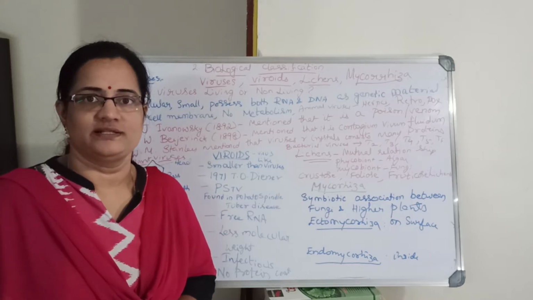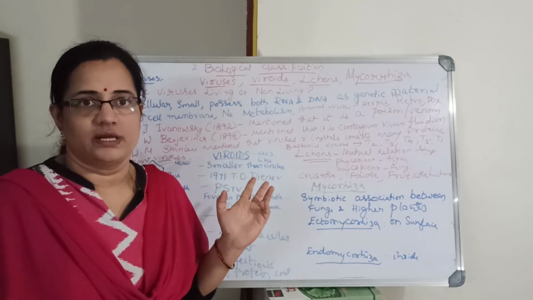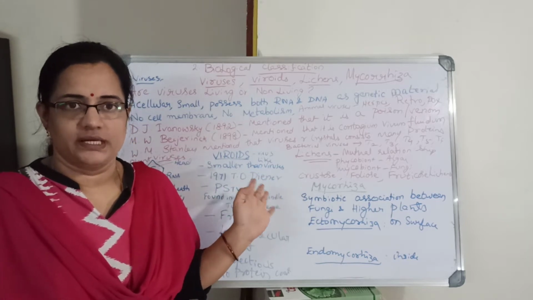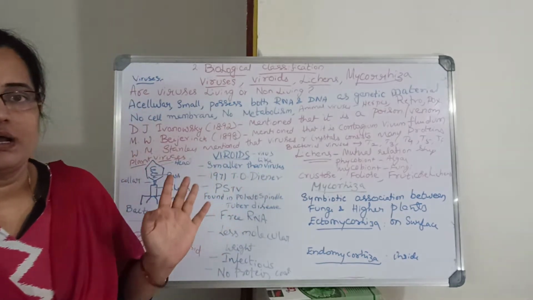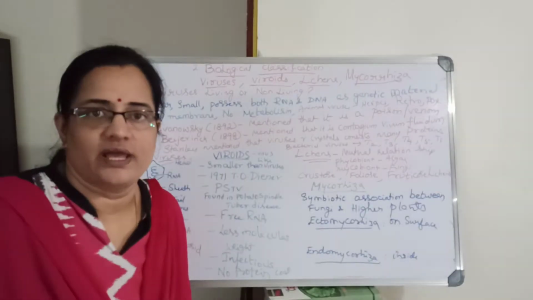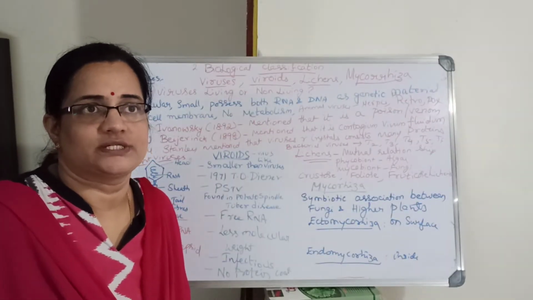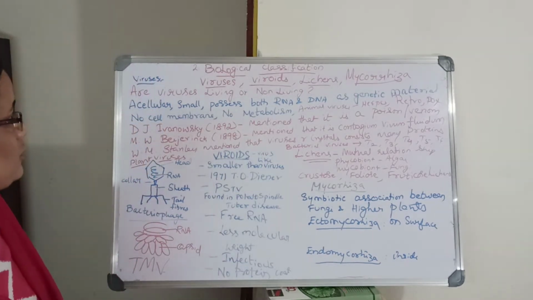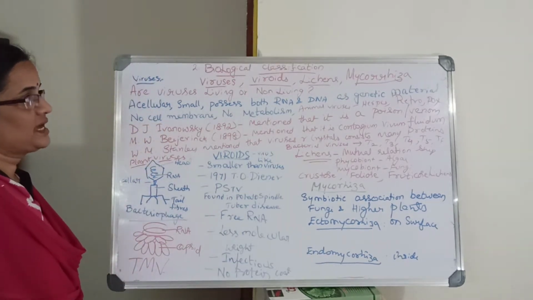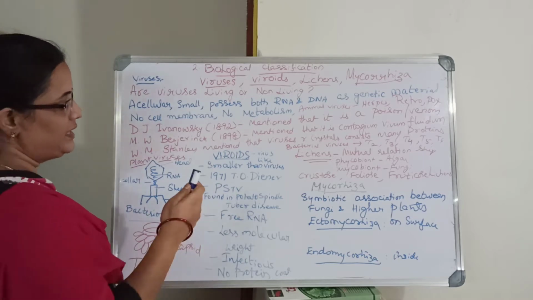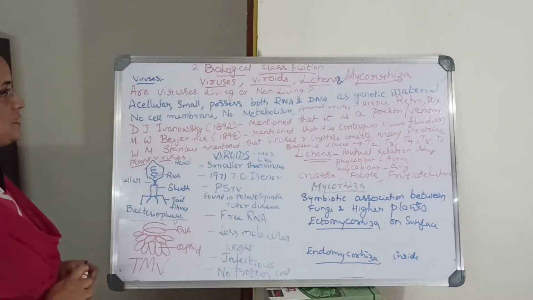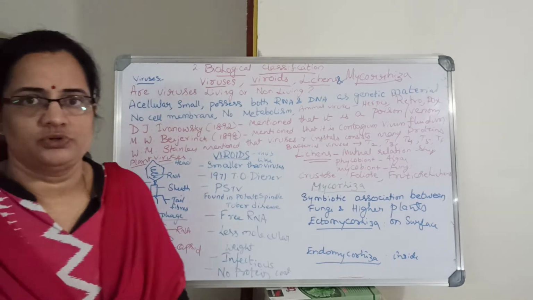Hello, hi students. I think we came to the next one. This they didn't mention in the five kingdom classification, but they told some acellular and small structures are there. So we are going to discuss viruses, viroids, and lichens and mycorrhiza in this class. Viruses, what do you know about viruses?